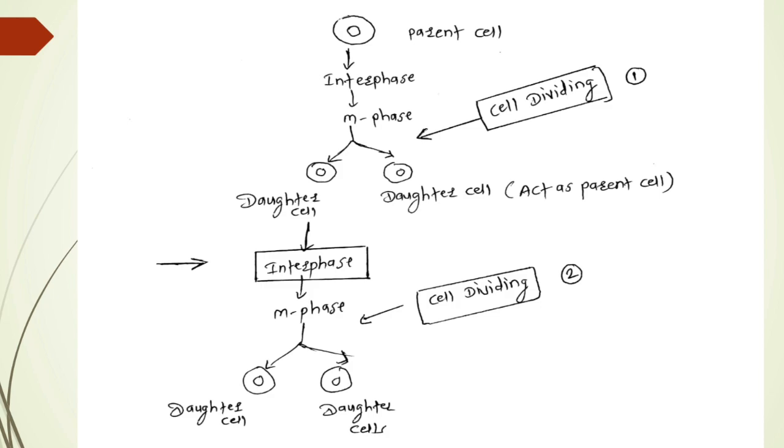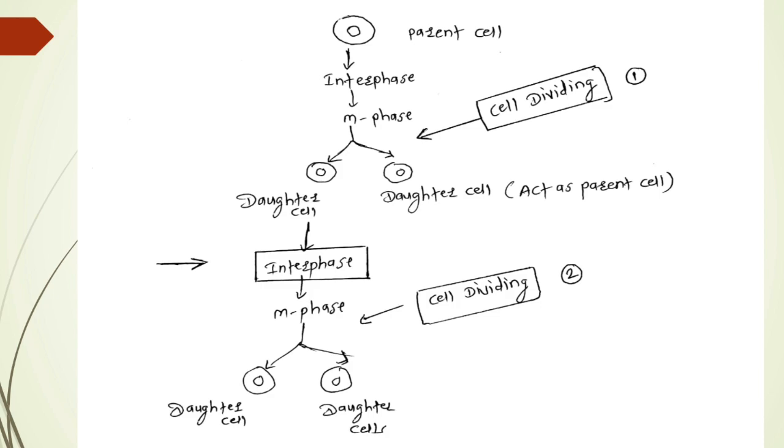Now in the next slide we can see that there is a parent cell, and that parent cell undergoes interphase, and from interphase it goes into the M phase, and at the end of the M phase two daughter cells are formed. We can see this in the figure.